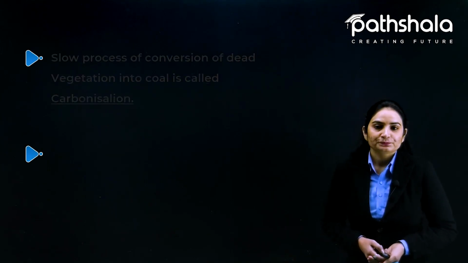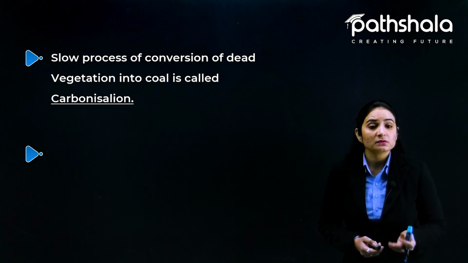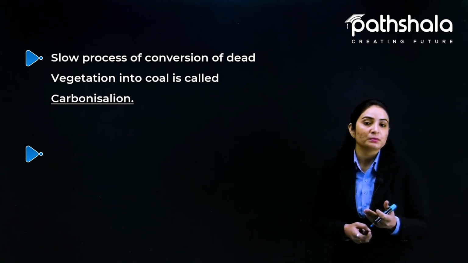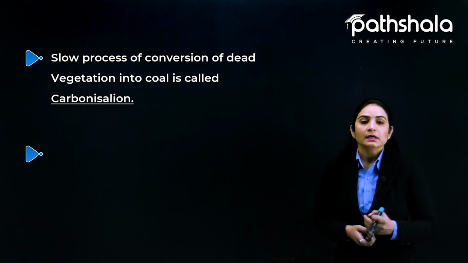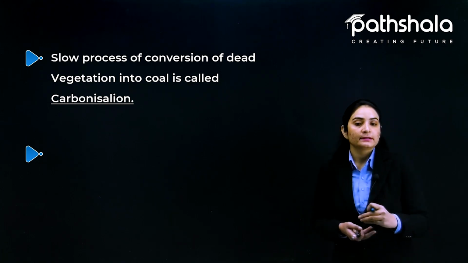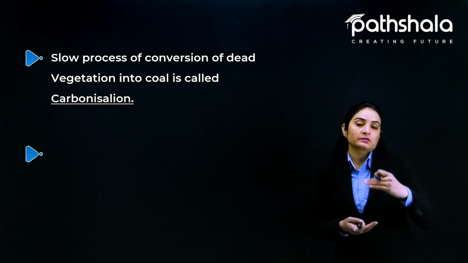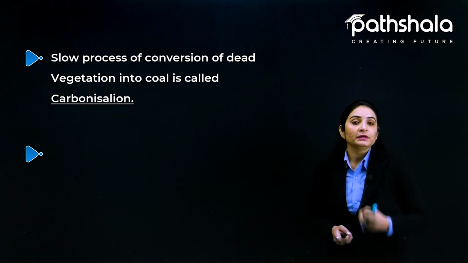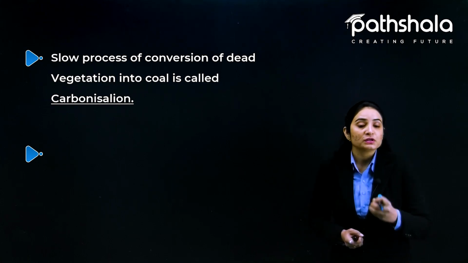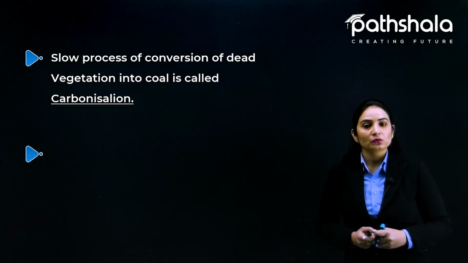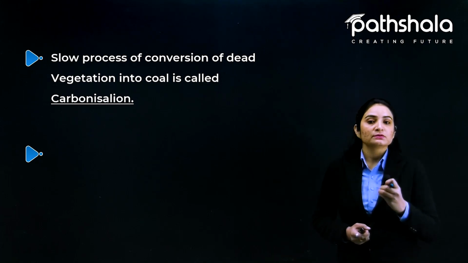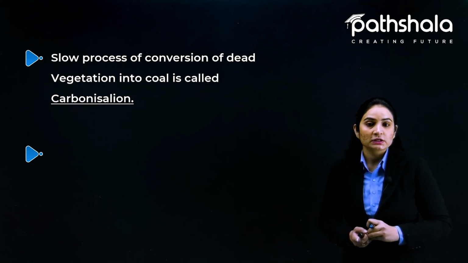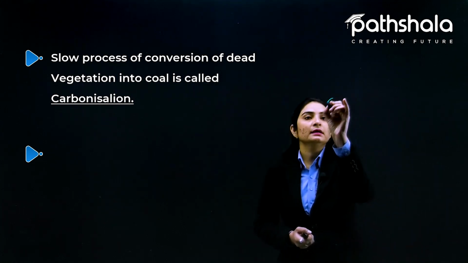Fine. Next we can say here how it is formed. So I have shown you already in the introductory part कि fossil fuel are formed. So there I have taken the example of coal कि how it is found under the earth crust and how the temperature and pressure is very extremely over there. So you can see the pictorial representation over there. So now we need to know about the process which is responsible for the formation of coal. Slow process of conversion of dead vegetation into coal is called carbonization. So the process is carbonization.